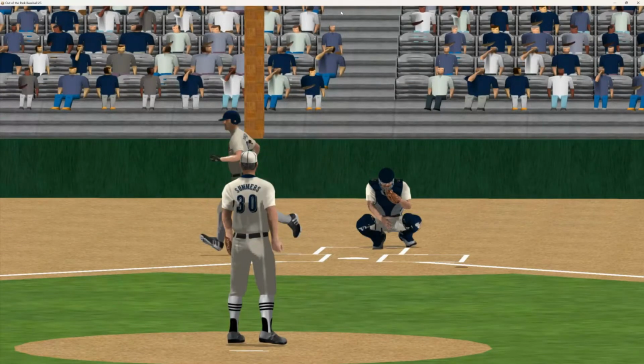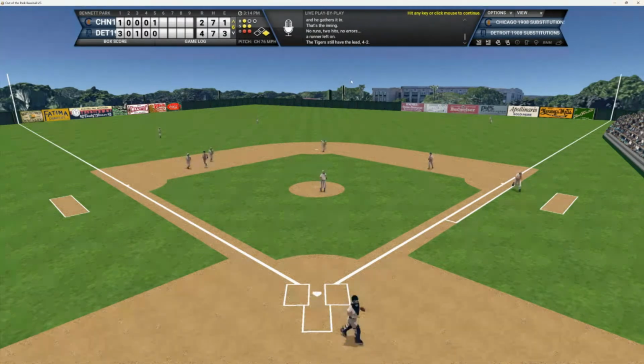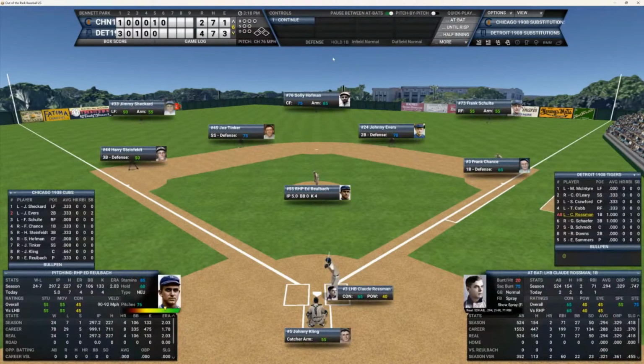Here's the 1-2 pitch to Jimmy. That ball is lifted high in the air. He's going to make the catch. And it's going to be caught for out number 3. Tigers coming to bat. The Cubbies strand 1.